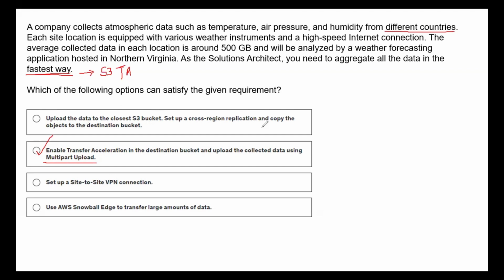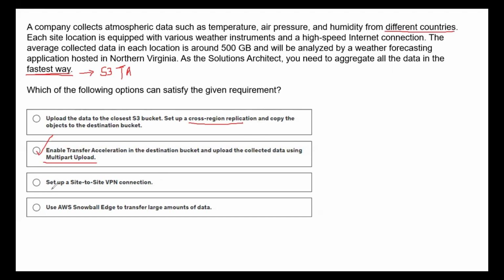Because if you look at the other options, setting up a cross-region replication and copying the objects is going to be a tedious process, and secondly, it's not really going to be the fastest way of achieving this, because cross-region replication is an asynchronous replication. There is going to be a delay, right? So we are not going to go for this.